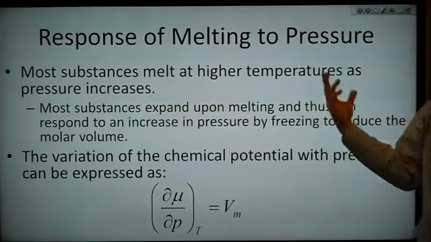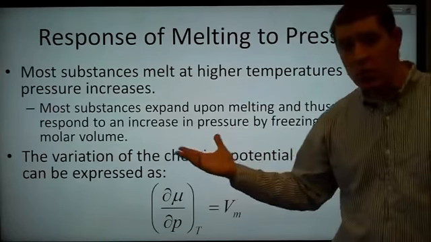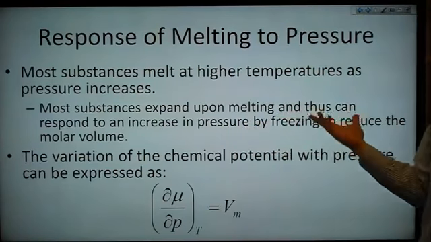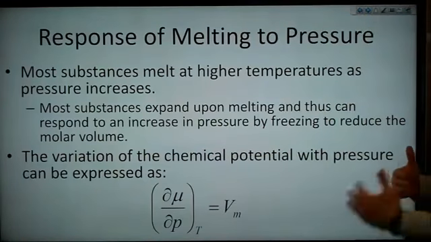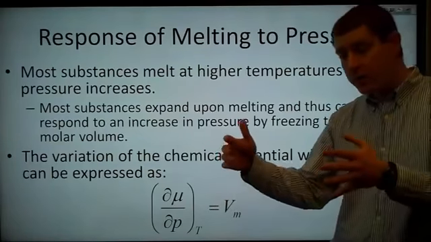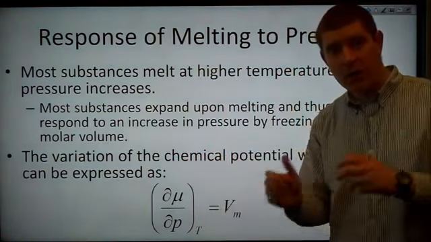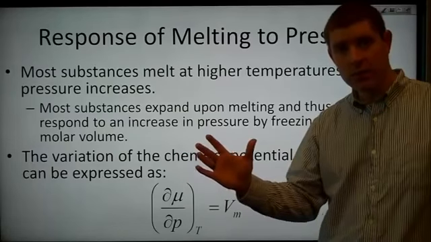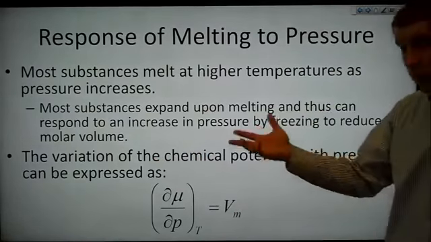Most substances melt at a higher temperature as pressure increases. Although this is not true for something like water, with a negative slope to the melting curve, most substances expand upon melting and thus can respond to an increasing pressure by freezing in order to reduce the molar volume. But for something like water, that's not true. Reducing the molar volume necessitates moving from the solid phase to the liquid phase, because at the transition, the density of the liquid is higher than the density of the solid for water.